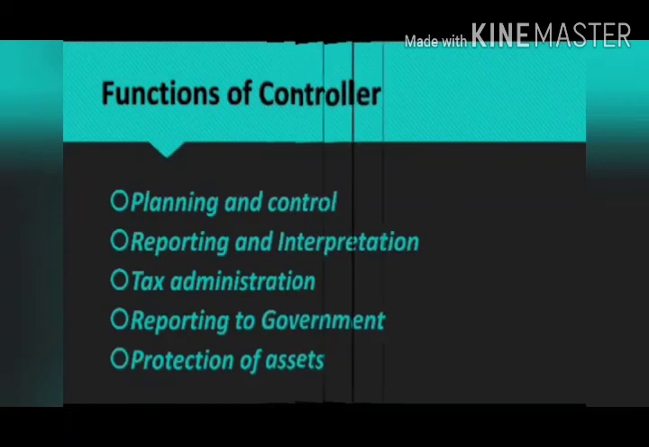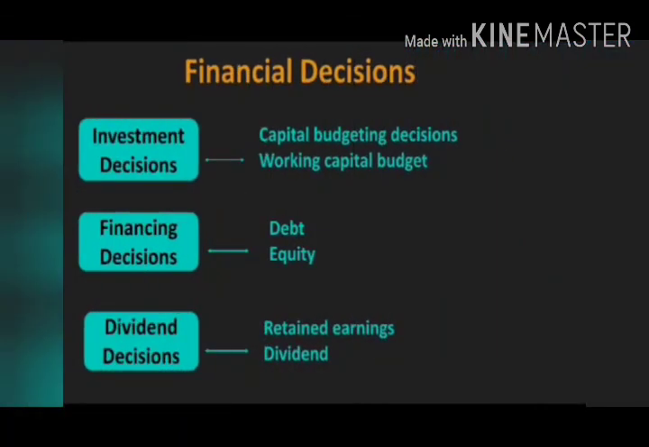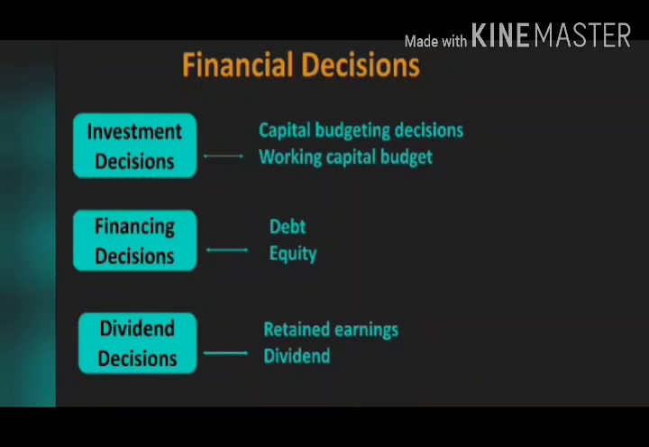Next, financial decision. Financial management involves some kinds of decision. I have already explained this in my previous video, but I'll go through it briefly. There are three types of financial decisions to be made: first the investment decision, then the financing decision, and the dividend decision.